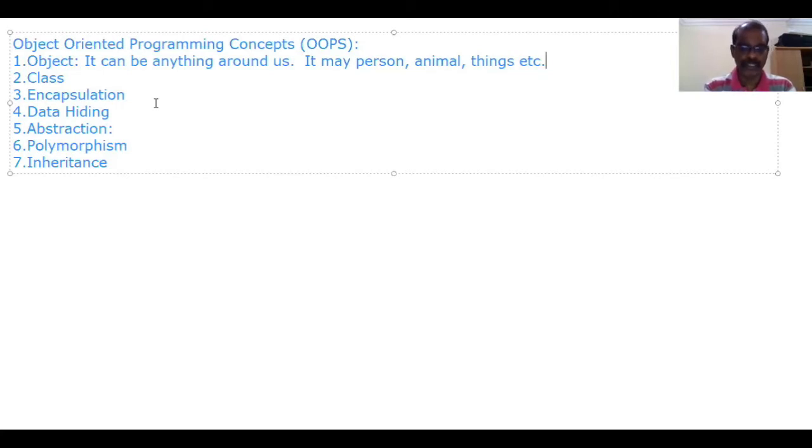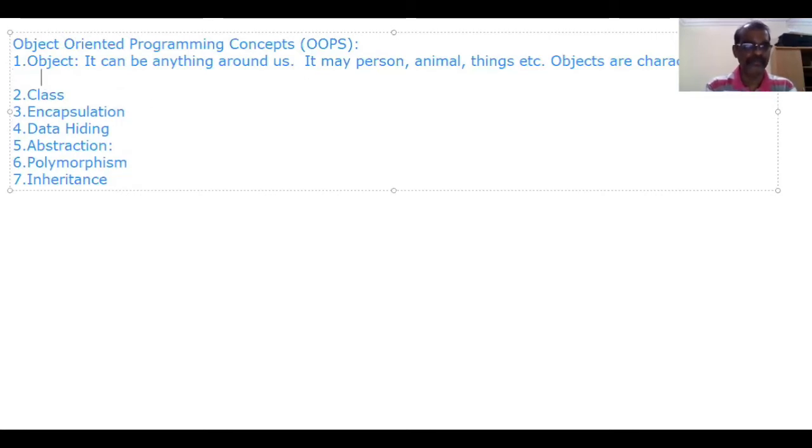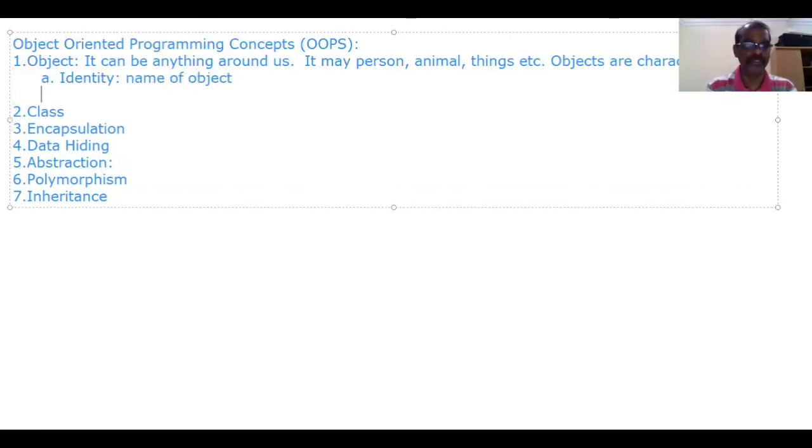Objects are characterized by identity. Identity is the name of the object.